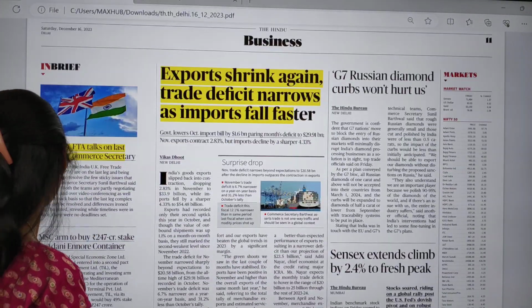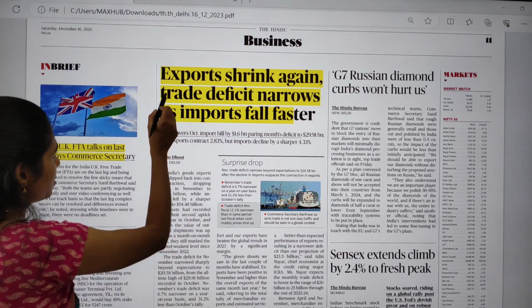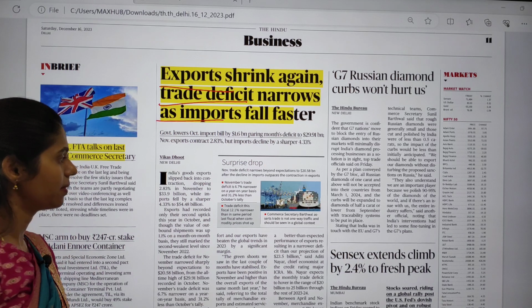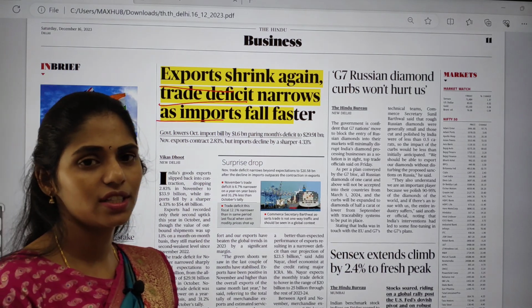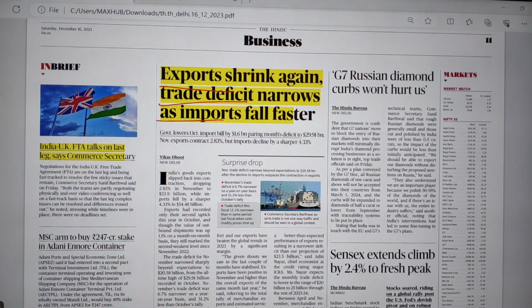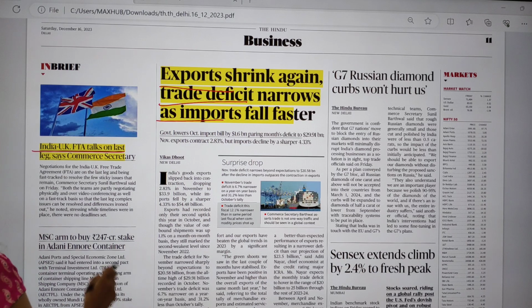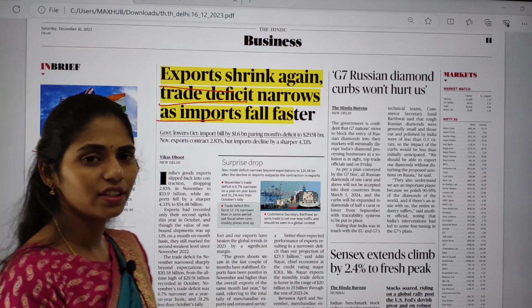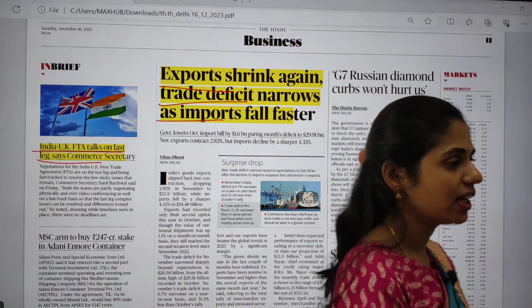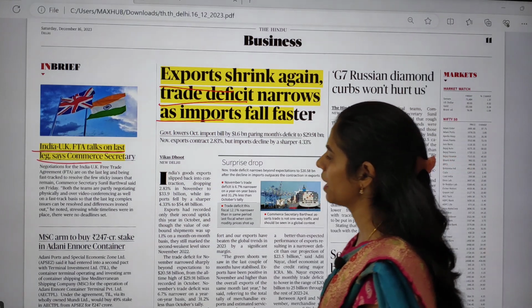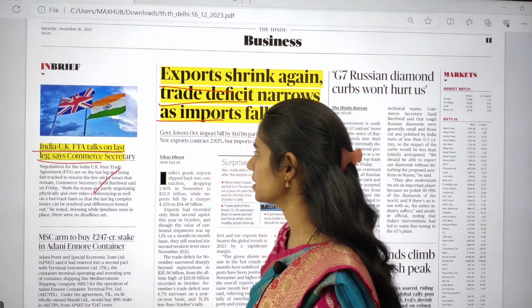Yeah, in this business page you can see an article that exports are decreasing and the trade deficit is narrowing as imports fall faster. On one side imports are decreasing and exports are also decreasing, so we can see a decrease in the trade deficit. And the next topic is India-UK FTA talks on last leg, says Commerce Secretary. We are waiting for this FTA, the free trade agreement between India and UK, and it is said to be in the last and final stages. We have to see what the advantages of this FTA will be.